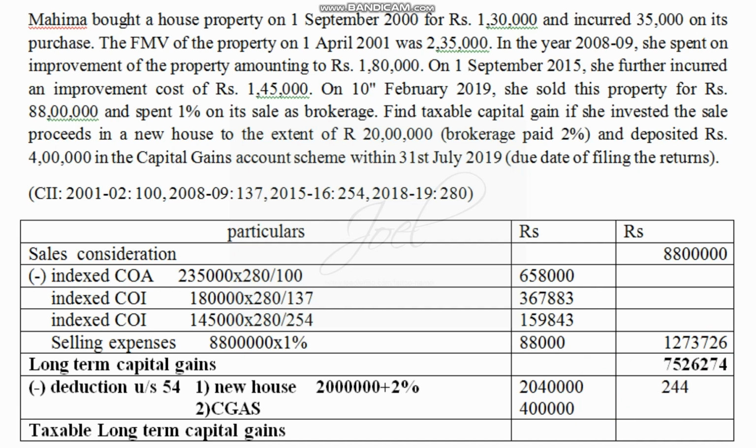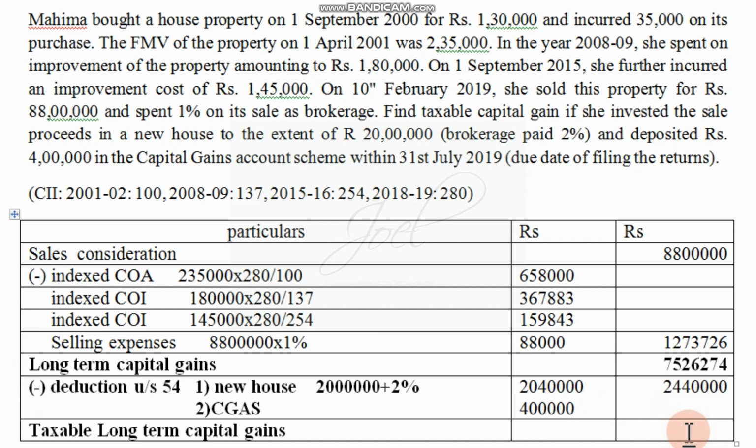So 24,40,000 will be the amount. See, the symbol is minus, so we are supposed to deduct it from that particular amount.